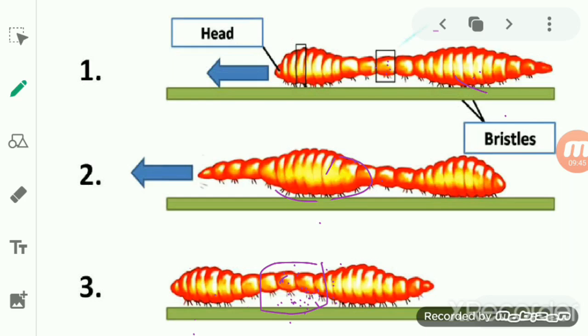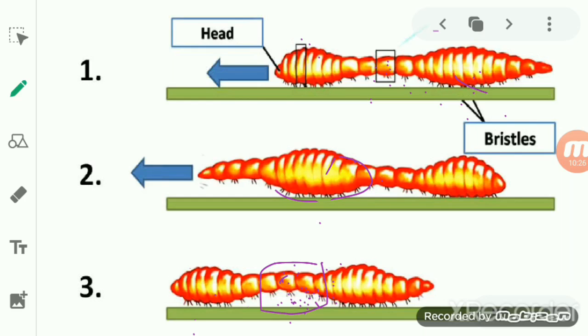Okay, so these two muscles occur alternately and are opposite to each other. So what happens if we take a segment from the head when an earthworm is moving? One more thing: setae, or bristles, are present on the underside of the earthworm's body, attached to the ground. The function of the bristles is to grip the ground, and when it releases the bristles, it will withdraw from the ground.